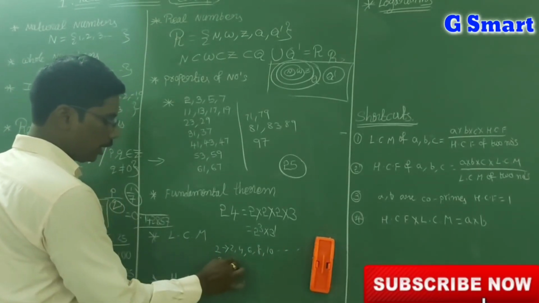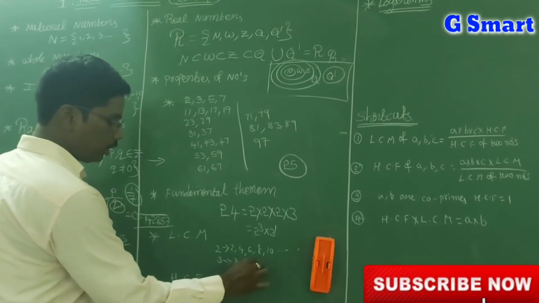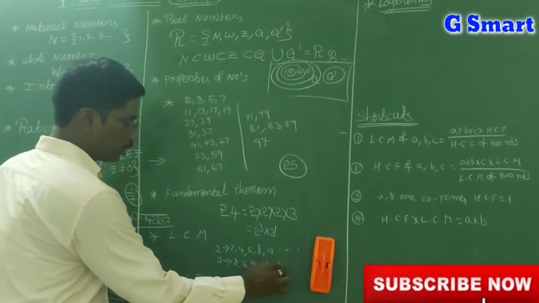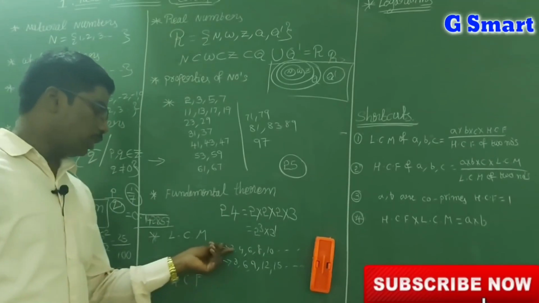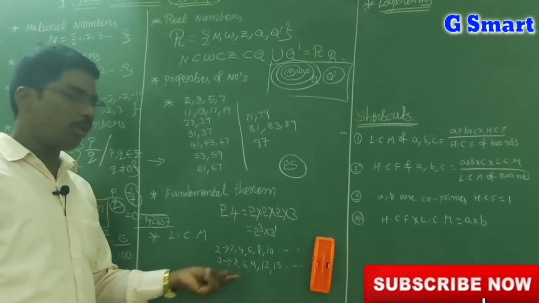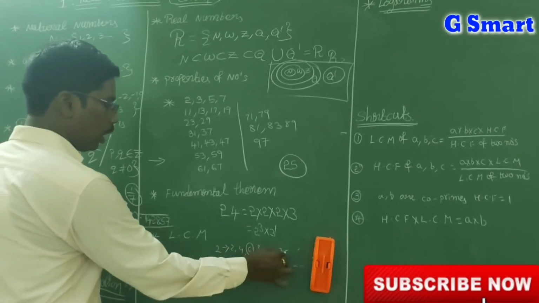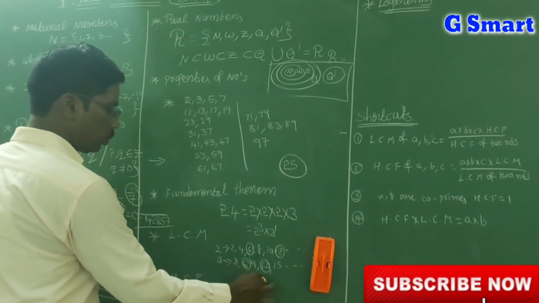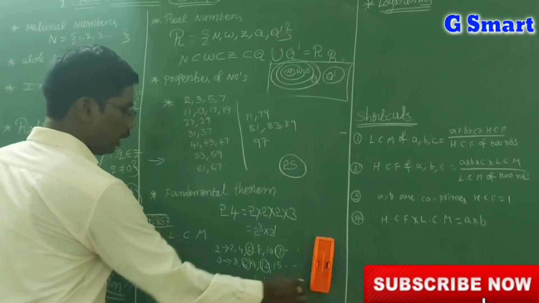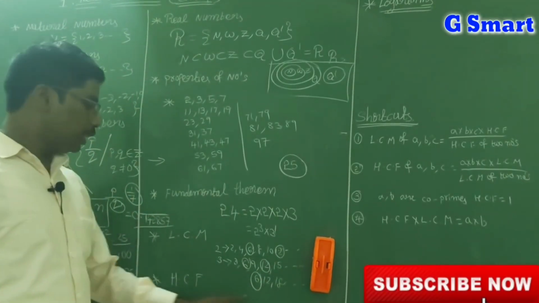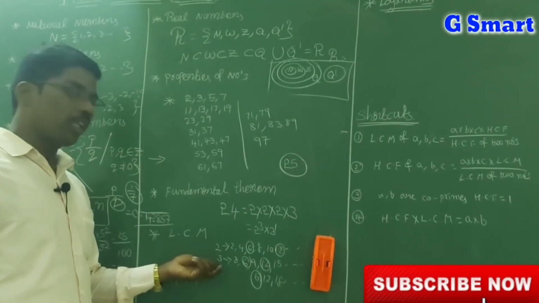Multiples of 3 are 3, 6, 9, 12, 15 and so on. The common multiples are 6, 12, 18 and so on. What is the least? 6. So 6 is the LCM of 2 and 3.